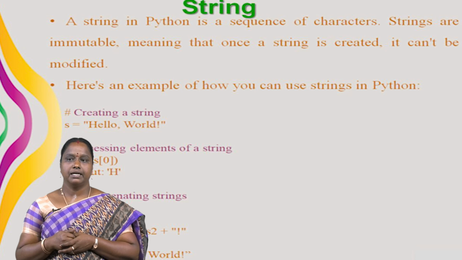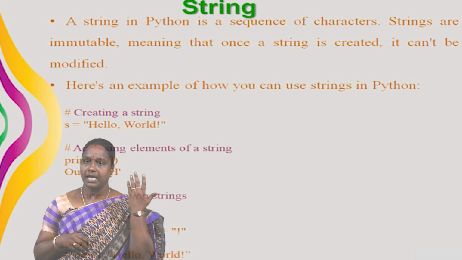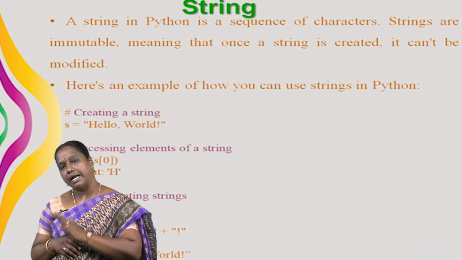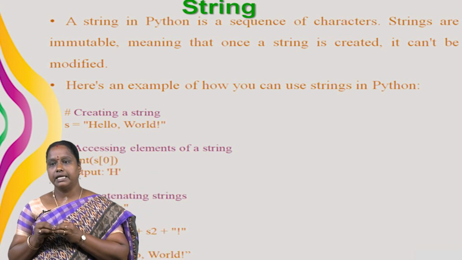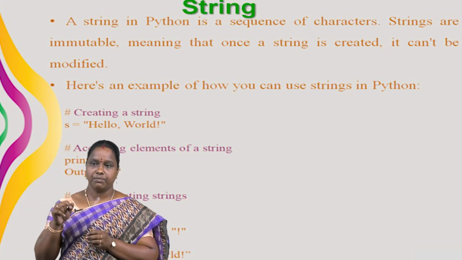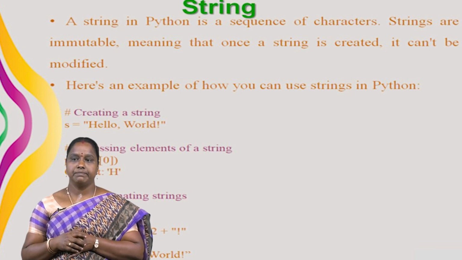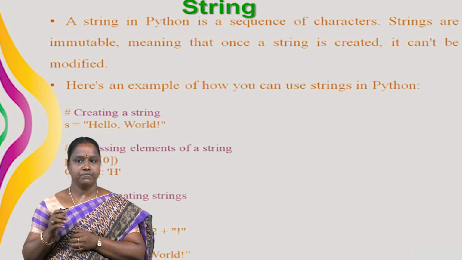Accessing elements of a string. How will you access it? Example, print of S[0]. 0 means index. At index 0, what is the value? H. So the output is H. Next, concatenating strings. Concatenating means join. So S1 has the value hello, S2 has another value world. Now we concatenate it by using S3 equal to S1 plus a comma in double quotes plus S2 plus an exclamation mark. Print S3 means here we see the output hello, world!